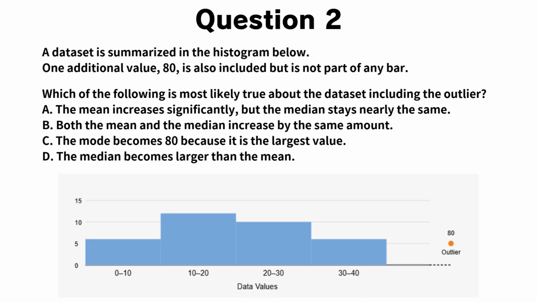Question 2. A dataset is summarized in the histogram below. One additional value, 80, is also included, but it is not part of any bar. Which of the following is most likely true about the dataset including the outlier?